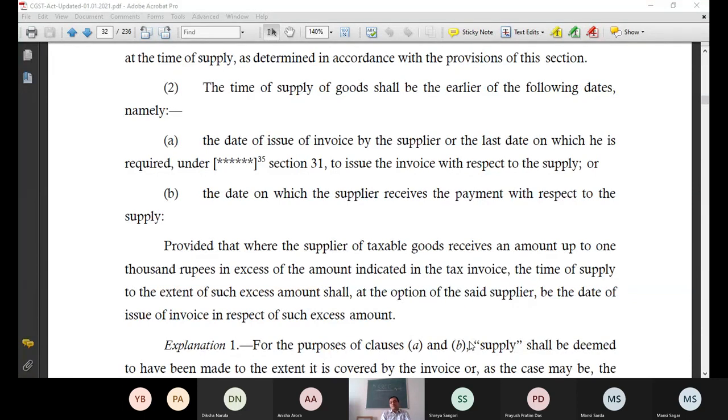The answer is composition. I have told you section 12 subsection 2 with respect to two different categories: a person who has opted for composition, and a person who is not opting. Have you found this composition concept written in the act?